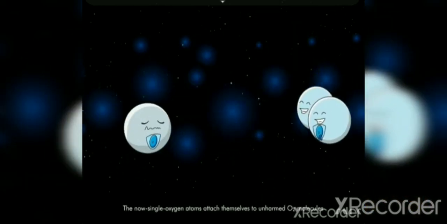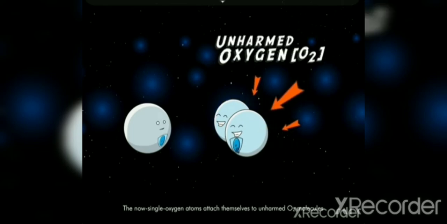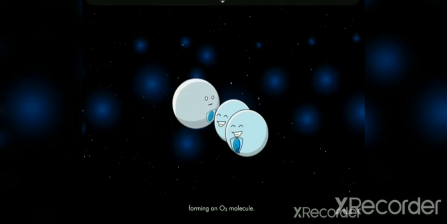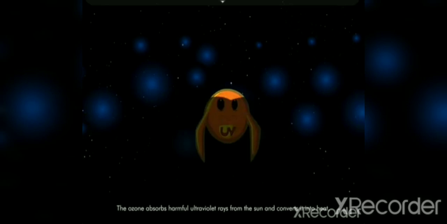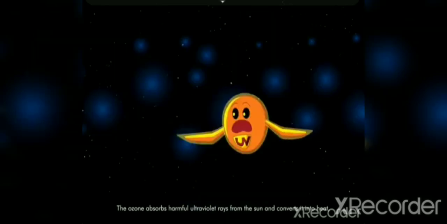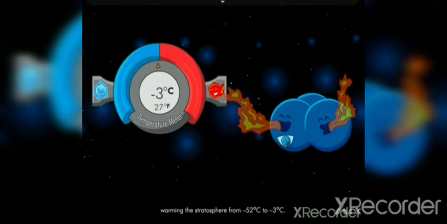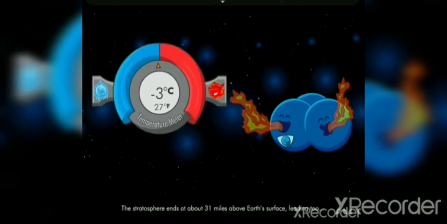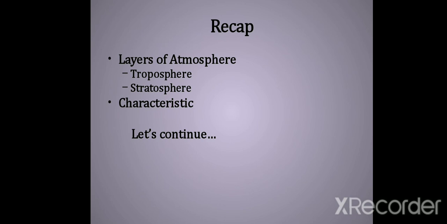After being split by the ultraviolet rays, the now single oxygen atoms attach themselves to unharmed O2 molecules, forming an O3 molecule, or ozone. The ozone absorbs harmful ultraviolet rays from the sun and converts it into heat. This warms the stratosphere from negative 52 degrees to negative 3 degrees. The stratosphere ends at approximately 31 miles above the Earth's surface.